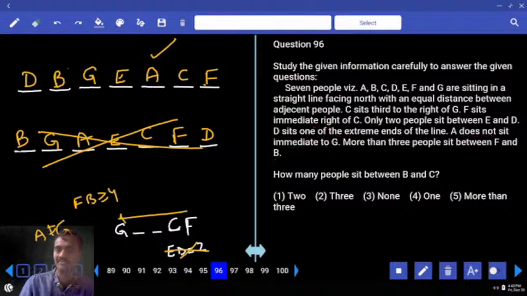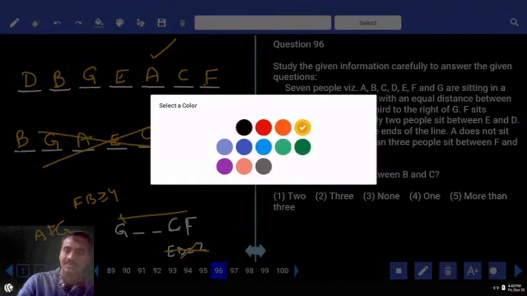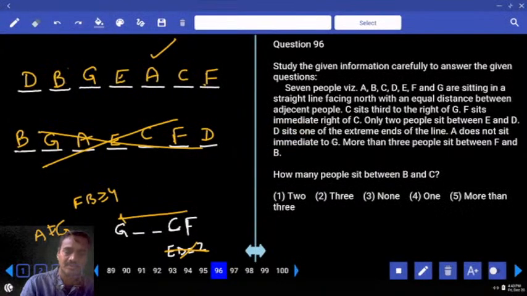Then how many are in between B and C? Now, the advantage by drawing the possibilities. What is the advantage we have? Let us take for example, you first fix B at the extreme and D, and suppose you fixed D on the right hand side.